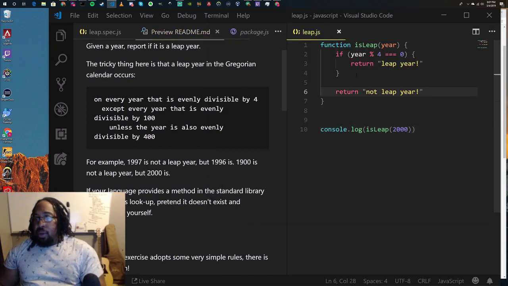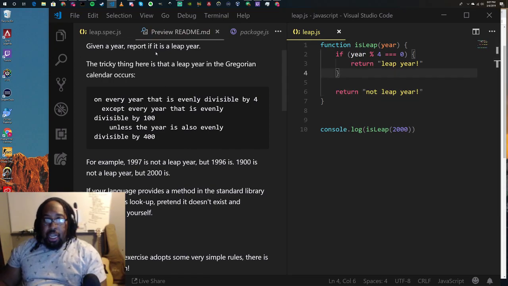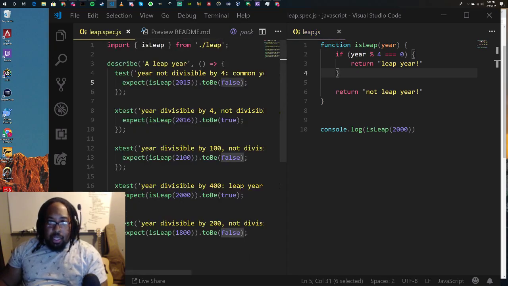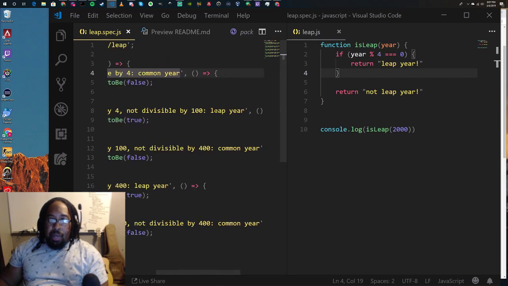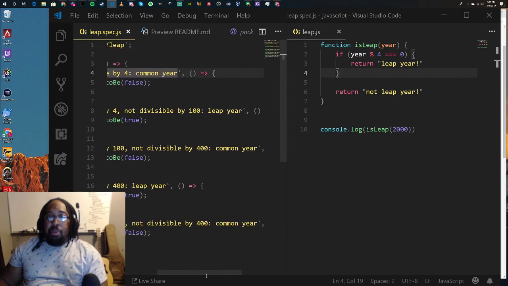So what we're gonna do is, I'll leave that up for now. We need to check against the next test. So commonly divisible by 4, that's in there. But if a year is divisible by 4, but not divisible by 100, then it is a leap year.